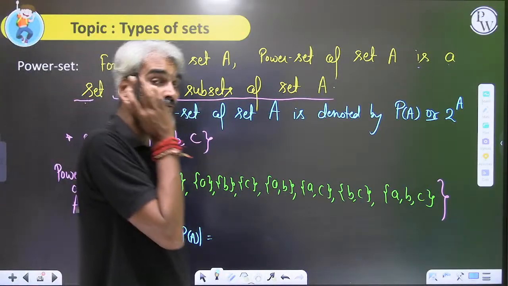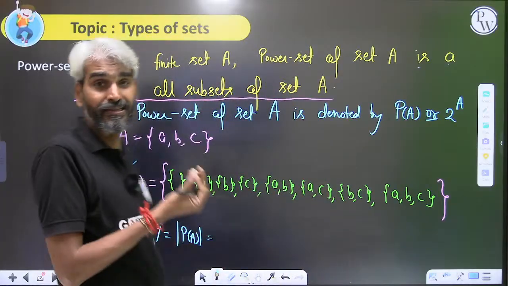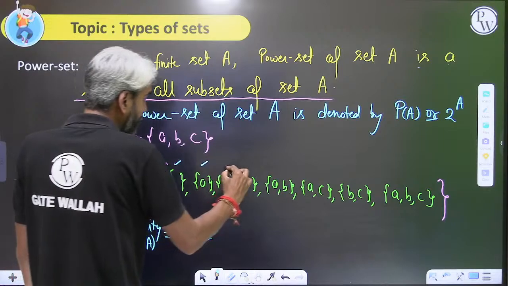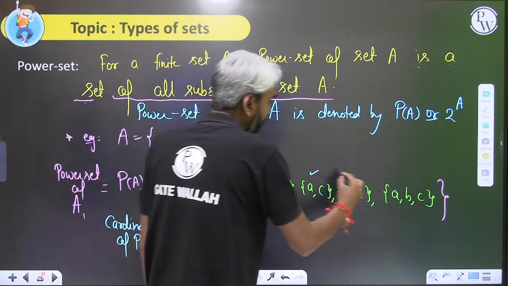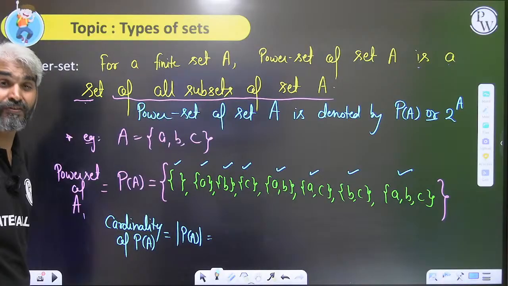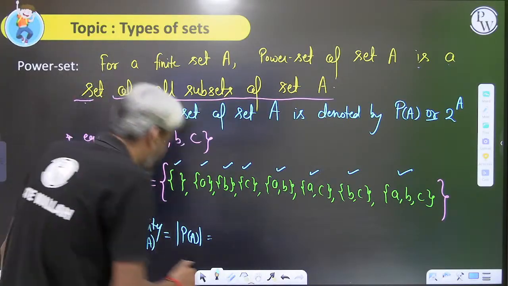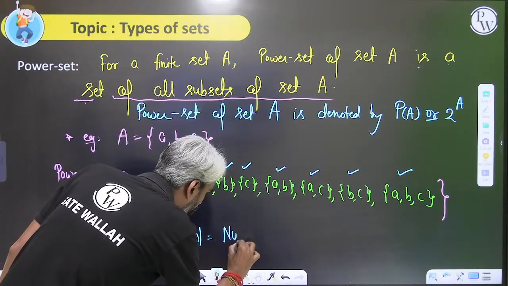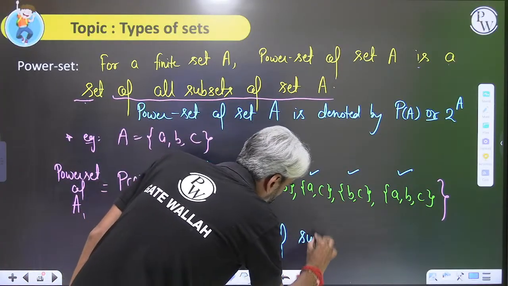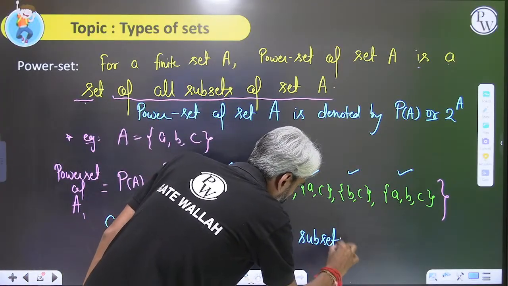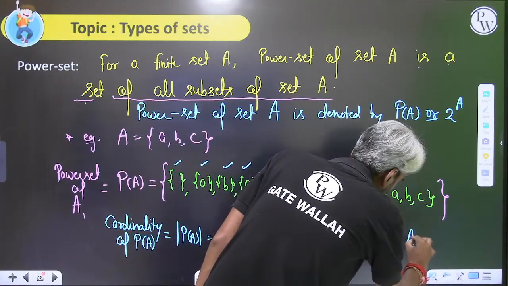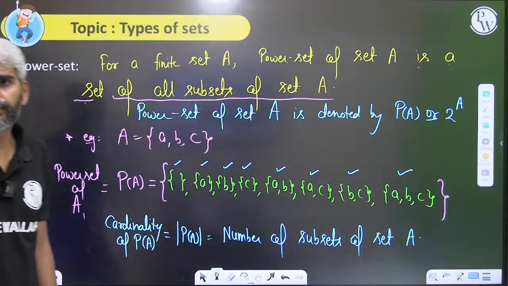Cardinality of power set of A will be nothing but the number of elements in the power set of A. The number of elements in the power set of A is exactly the same as the number of subsets of set A.